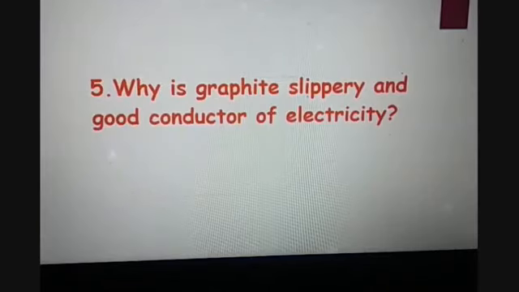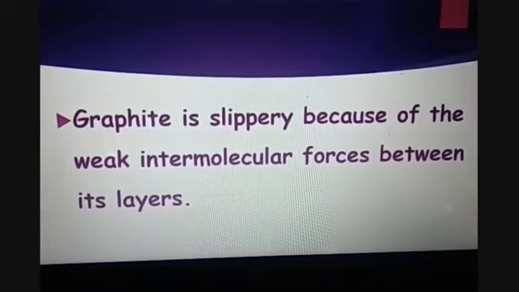Question number 5 is, why is graphite slippery and a good conductor of electricity? And the answer is that graphite is slippery because of the weak intermolecular forces between its layers. We have seen in the last question's answer how graphite forms a layer type structure which has a very weak intermolecular force between the layers. And that is why one layer can slide over the other layer and hence graphite is slippery in nature.